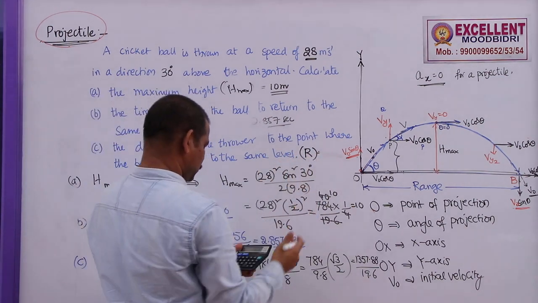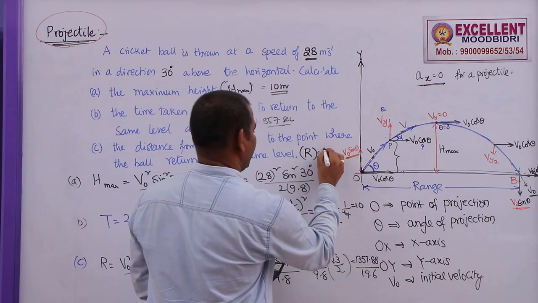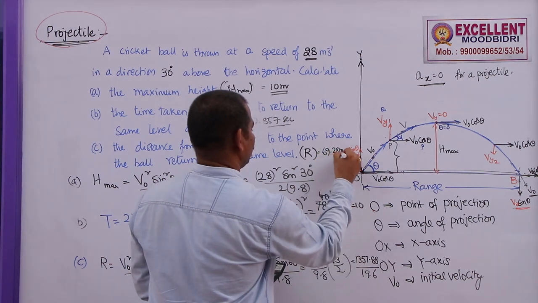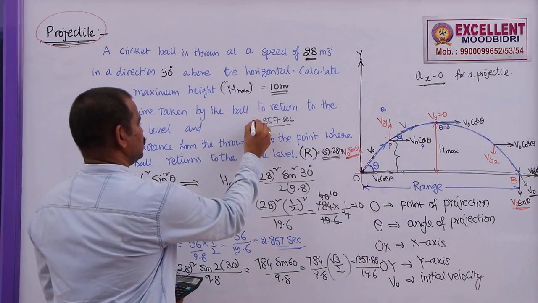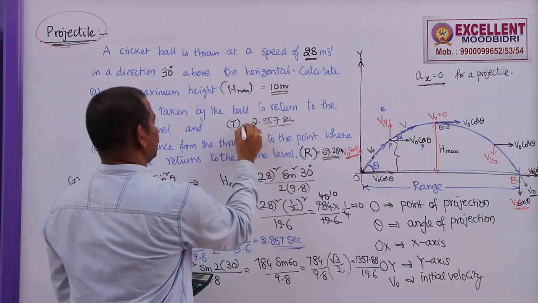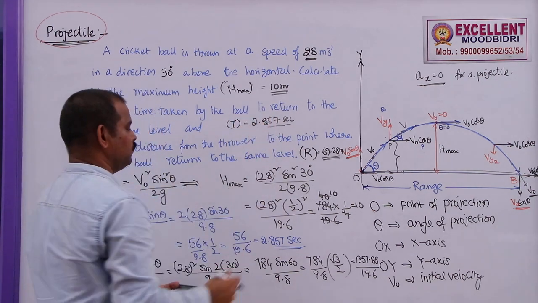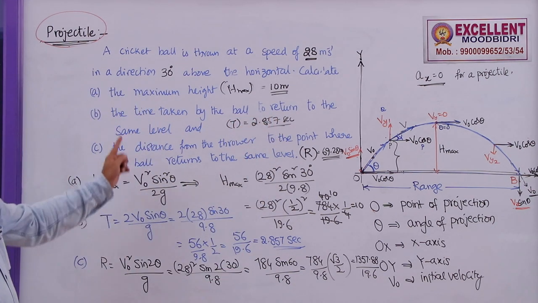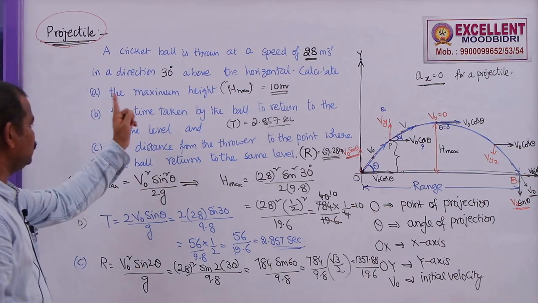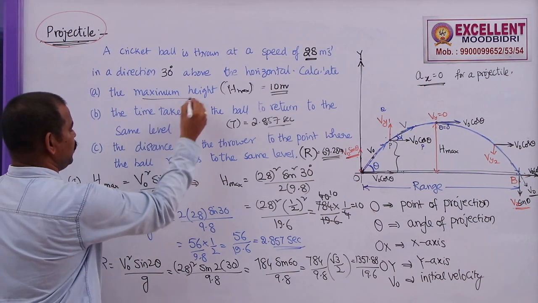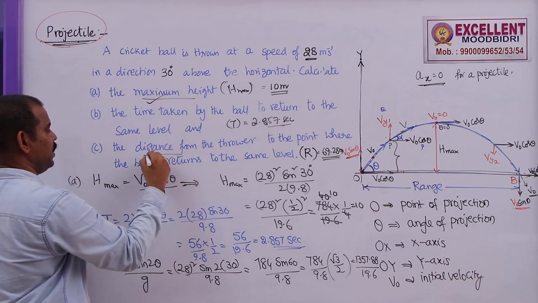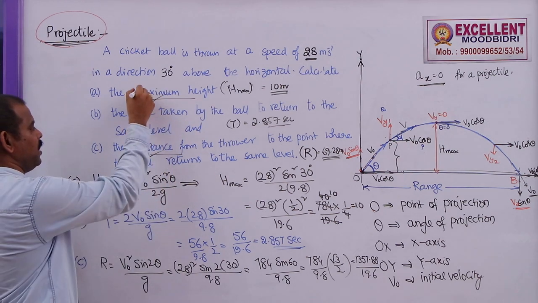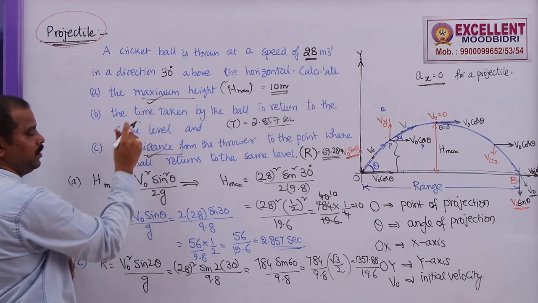The time of flight is 2.857. So this is a very important model. In general they may ask you to find out any two, maybe maximum height and range, or time of flight and maximum height, or range and time of flight, for 5 marks.